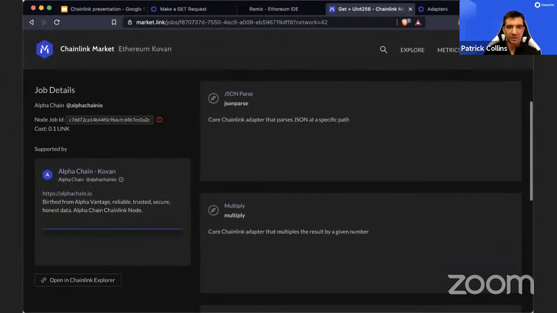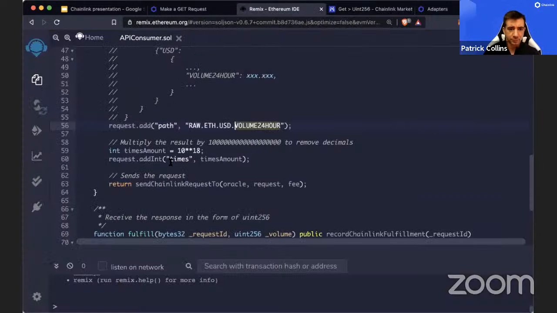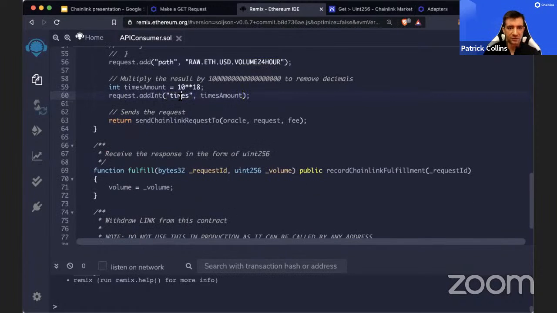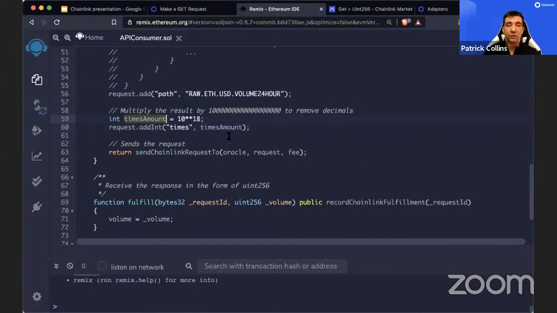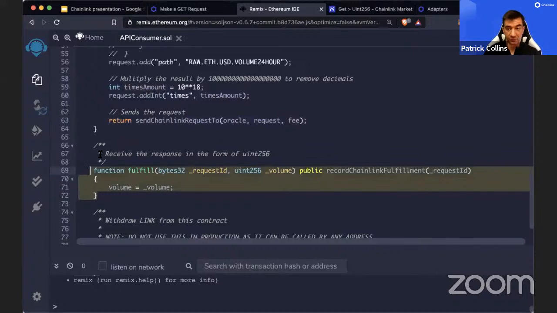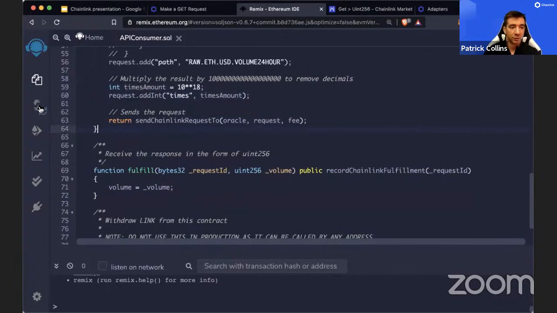Then there's a multiply adapter. It takes the result of that and passes it to the multiply. The multiply adapter is defined by this times thing. So we do request.addInt times, and we add the int here. Once we're done adding our parameters to the adapters, we just send it off. Send Chainlink request to the Oracle address with the request that we just built with the fee, and it returns it on this fulfill function. So let's see what this looks like.